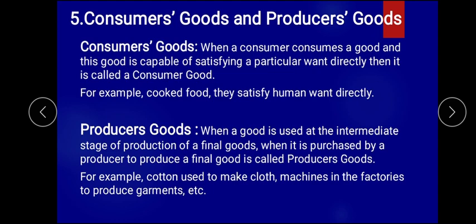So we have seen the meaning of value from different viewpoints, like use value and exchange value. Then we have seen the relation between use value and exchange value, and that value is nothing but a term: one unit of commodity which is exchanged for another unit of commodity, and that is the value we can say. Then price: any commodity which is exchanged in terms of money, or one unit of currency, that is called what? Price. Thereafter we have seen goods and services.